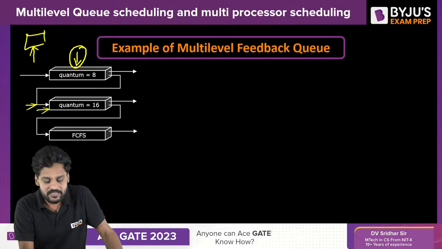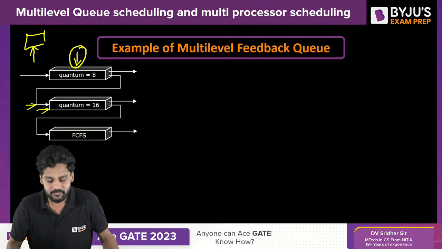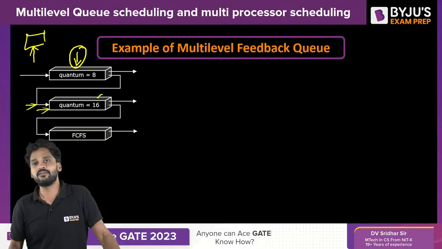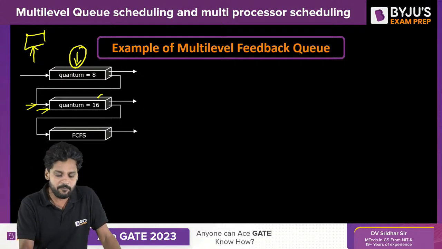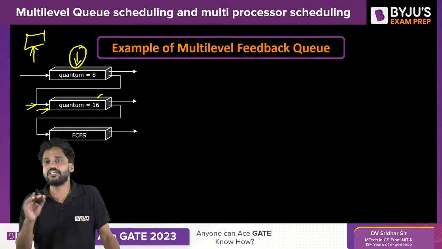Now, within the second queue, the time quantum has been increased. Here, the time quantum is 16 milliseconds. Round robin with 16 milliseconds. Every process that enters the CPU can only use a 16 millisecond share.